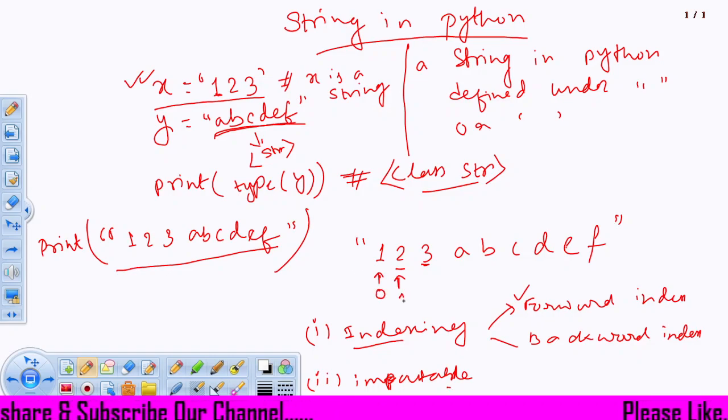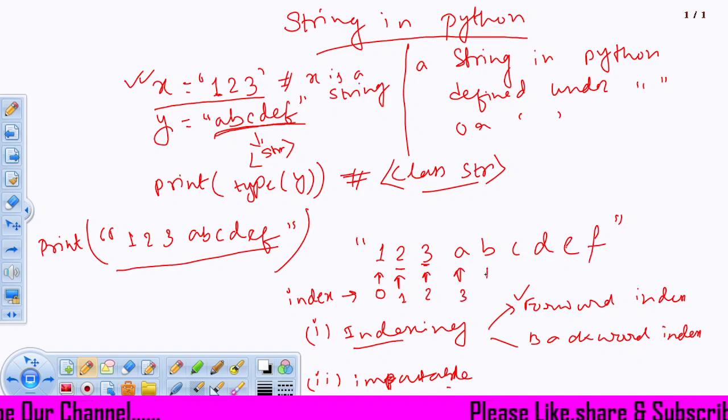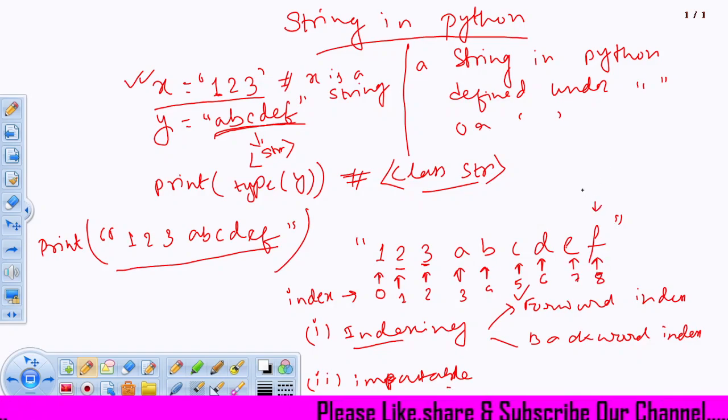So the indexing is 0, 1, 2, 3, 4, 5, 6, 7, and 8. Now the backward indexing will start from -1.